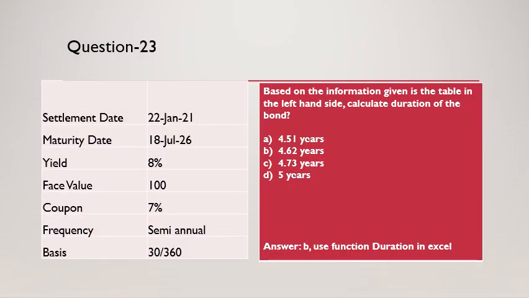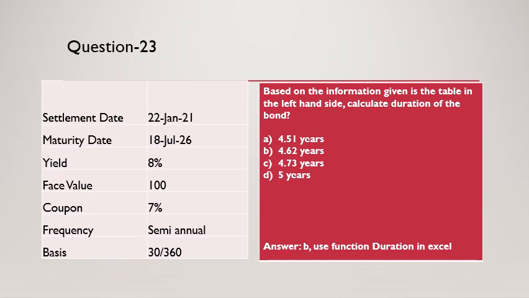We move on to question number 23, which is about calculation of duration. So you can calculate duration in Excel, and to calculate that you will need parameters such as settlement date, maturity date, yield, face value, coupon, frequency, and basis. Basis means how many days in a month and how many days in a year. So we follow a day count convention. In capital market in India, the day count convention followed is 30 by 360. In money market, it is actual by 365.